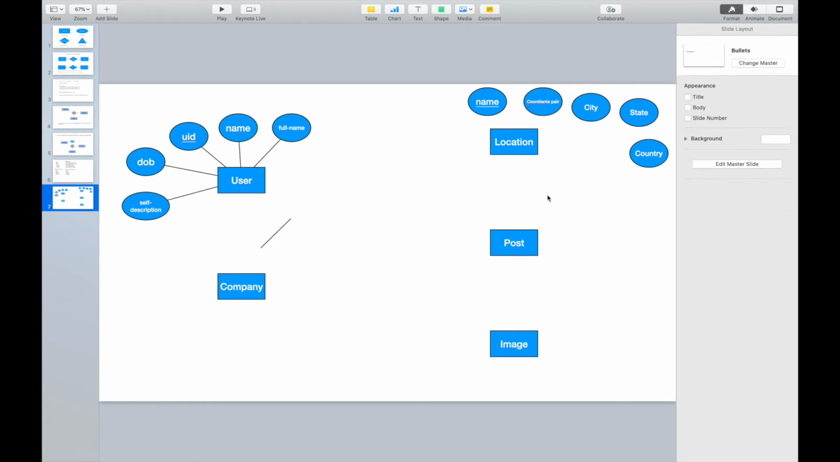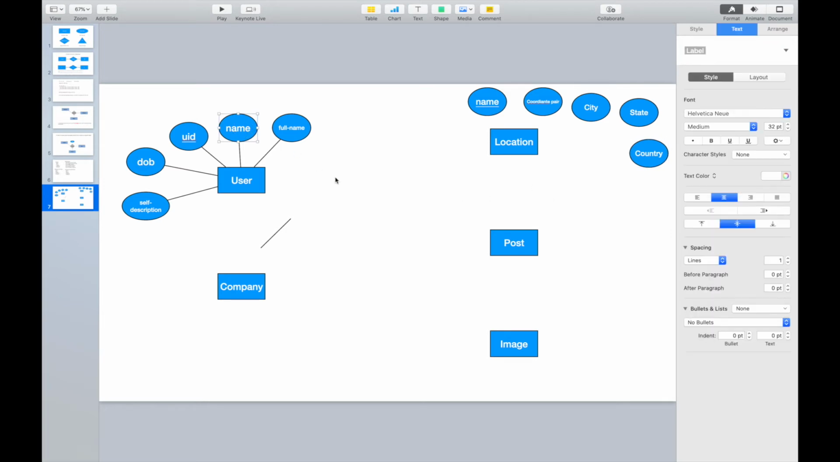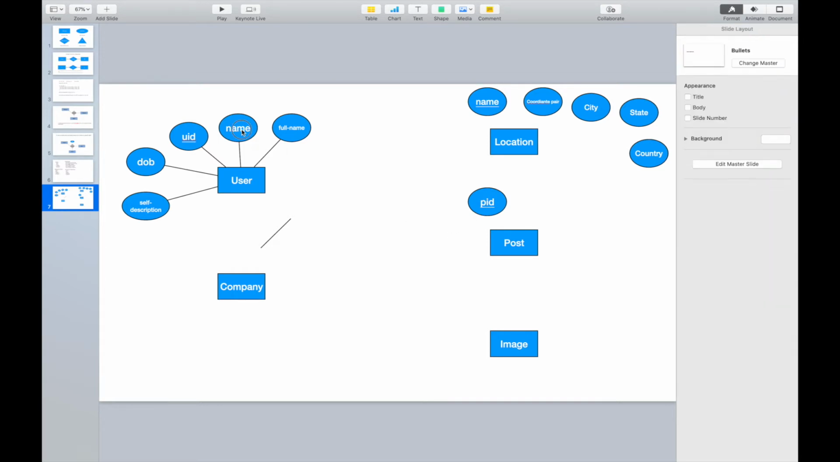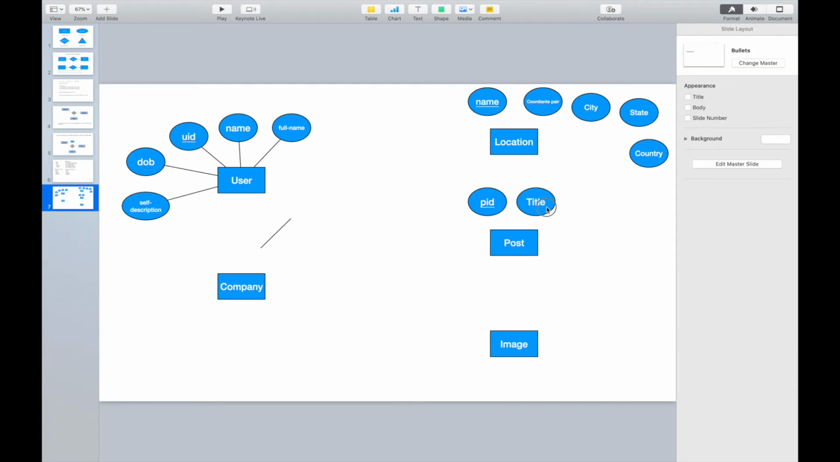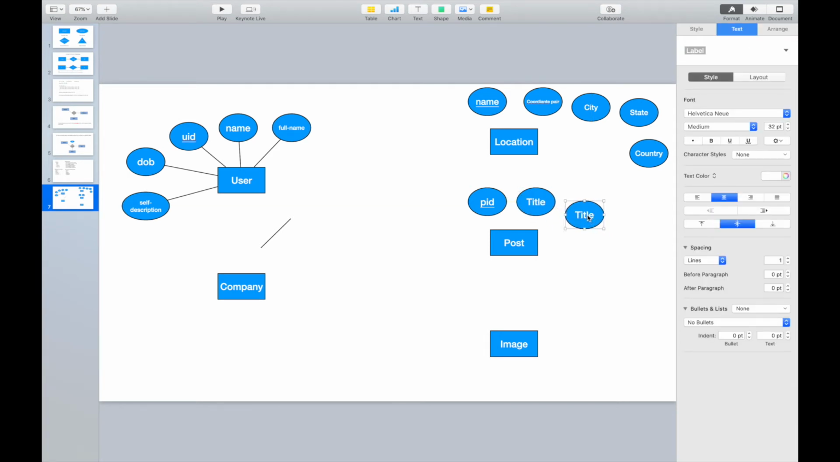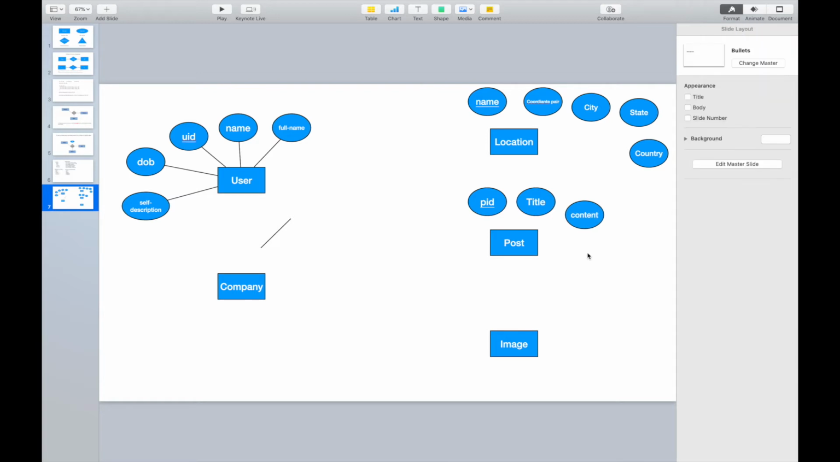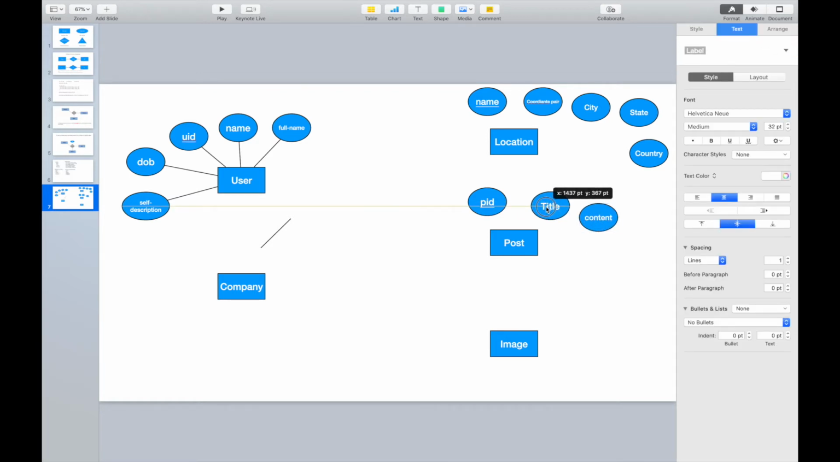For the post, we have more information actually. When you write a post inside Facebook, generally you need to have an ID for the post as well. So we can write down PID, right? Post ID. For the post, we have lots of information. We have a post title, right? What's the title for the post, as well as the contents of the post. Something like that, right? We can move them all here.